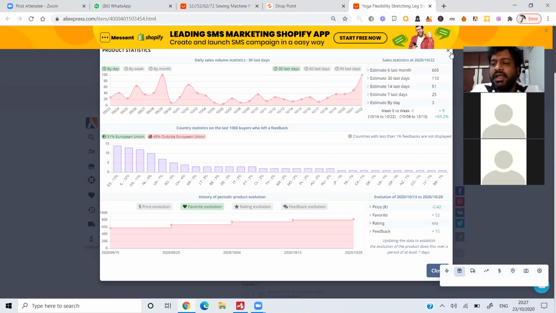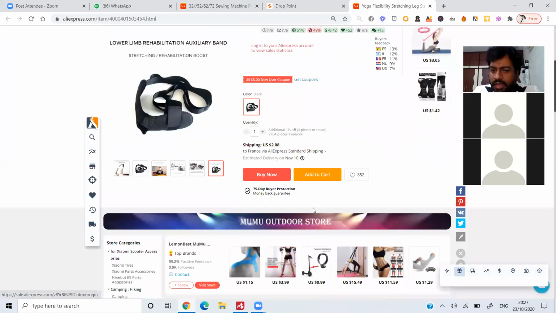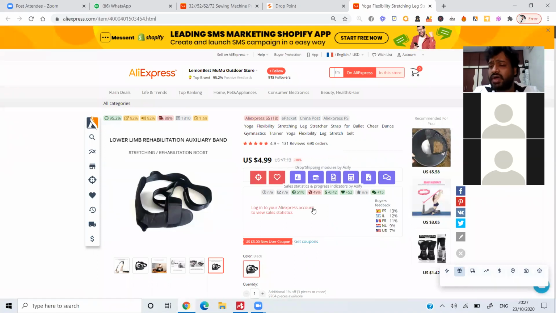I don't believe these types of spy tools which give you all the details of winning products. If that were the case, every drop shipper in the complete world would be earning a lot of money. So what I do is check it in the Asifi tool, and after that, watch it for consistently around 2 to 3 days. If it is consistent, then I'll try advertising this particular product. That's how I validate.